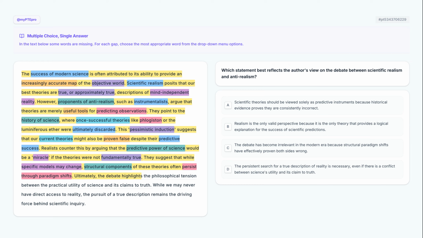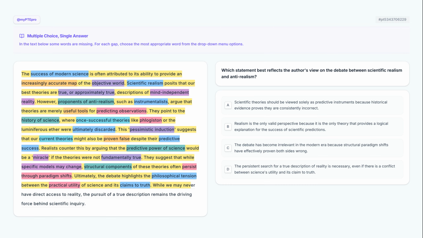Ultimately, the debate highlights the philosophical tension between the practical utility of science and its claims to truth. The word ultimately signals a summary of the core conflict, which is a philosophical tension. This tension exists between the practical utility of scientific models as tools and the claims to truth that realists use to justify the validity of those models.